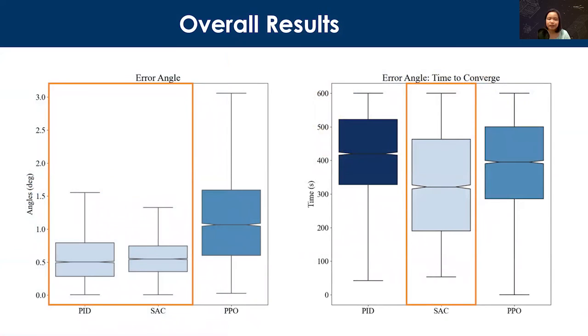So here are the overall results. For the box plots, same colored box plots indicate that the metrics are not statistically significant. It can be seen that the SAC and PID controllers are comparable in terms of achieving the minimum error angle, and SAC is the fastest to converge in terms of achieving the minimum error angle.